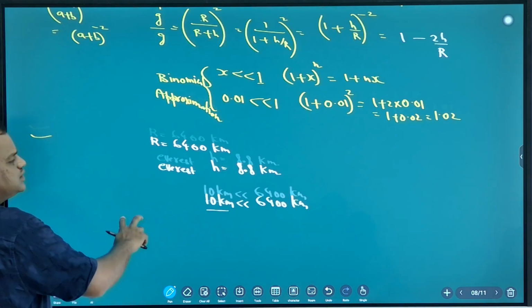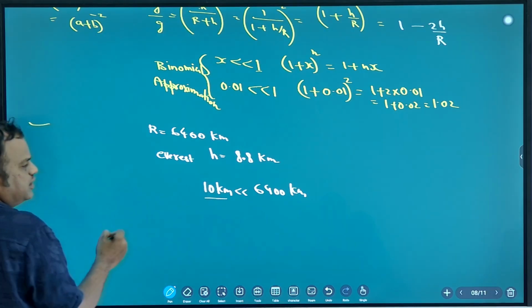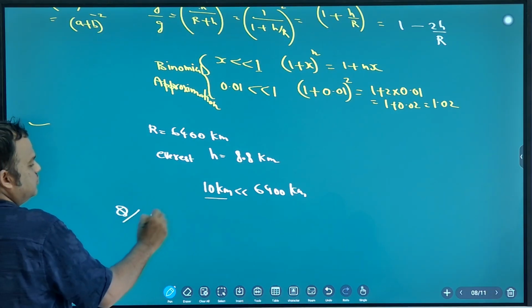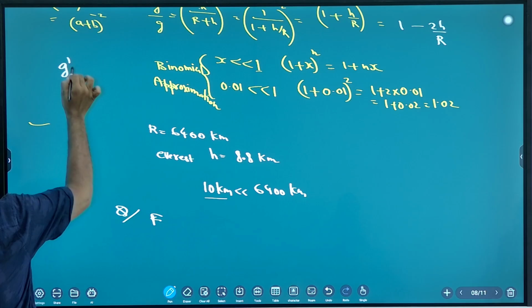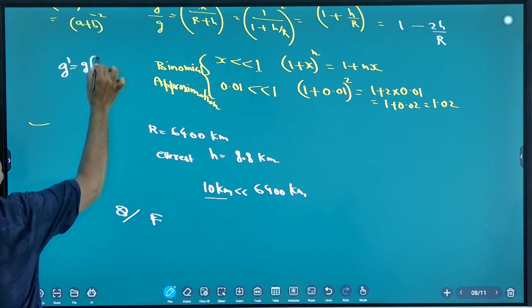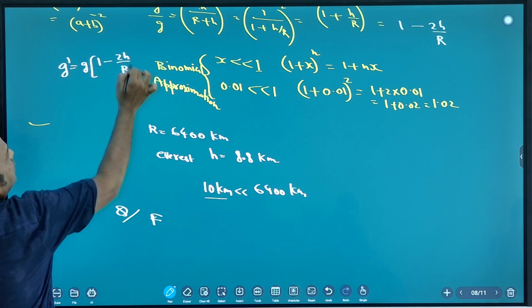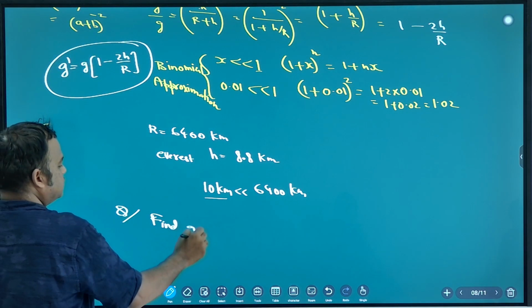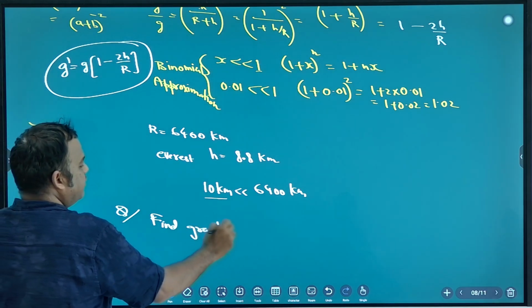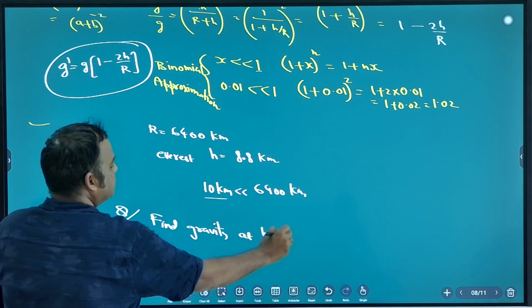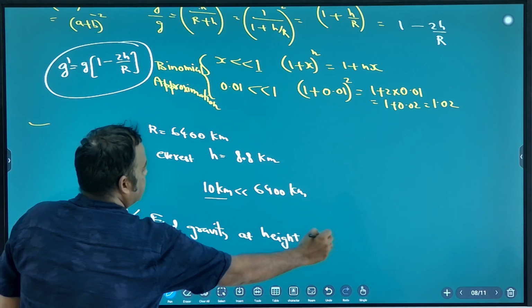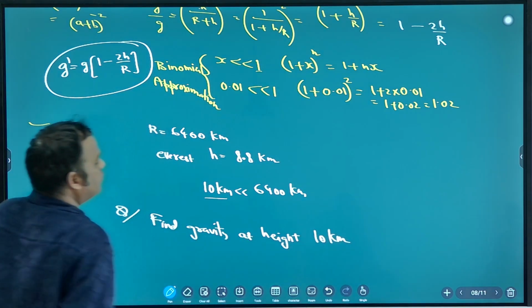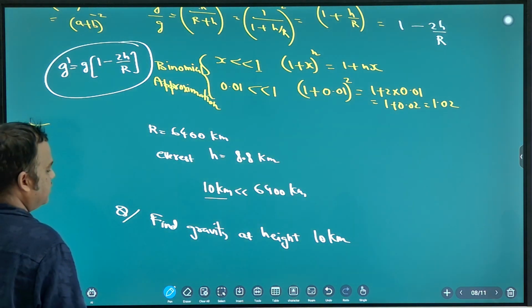If I ask what is the gravity at 10 kilometer, how will you solve? You can use this formula: G dash is equal to G into 1 minus 2h by R. So find gravity at height 10 kilometer. Okay, solve.